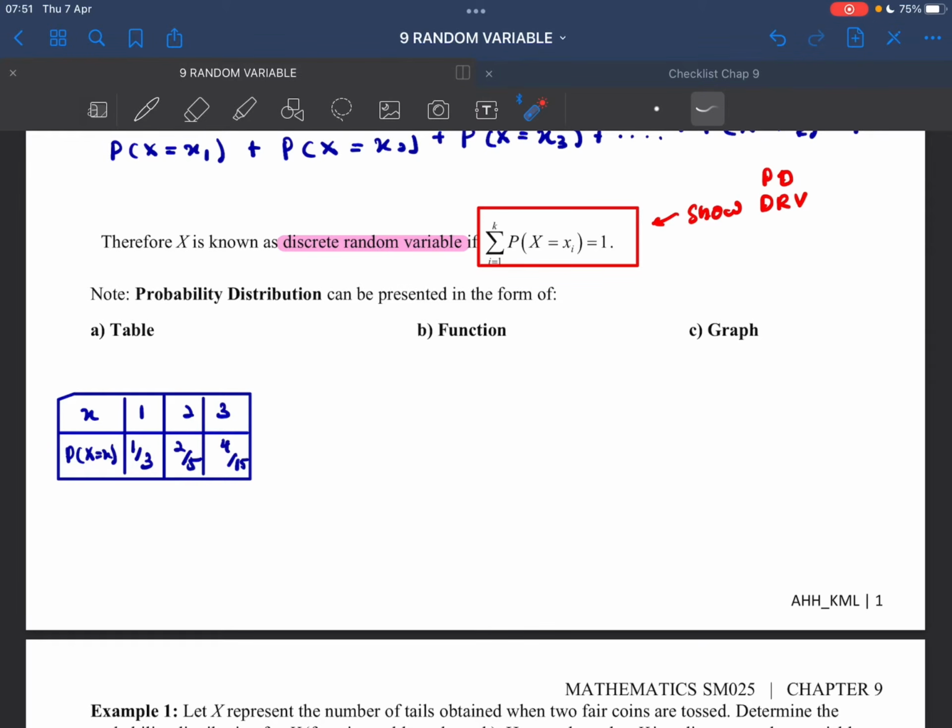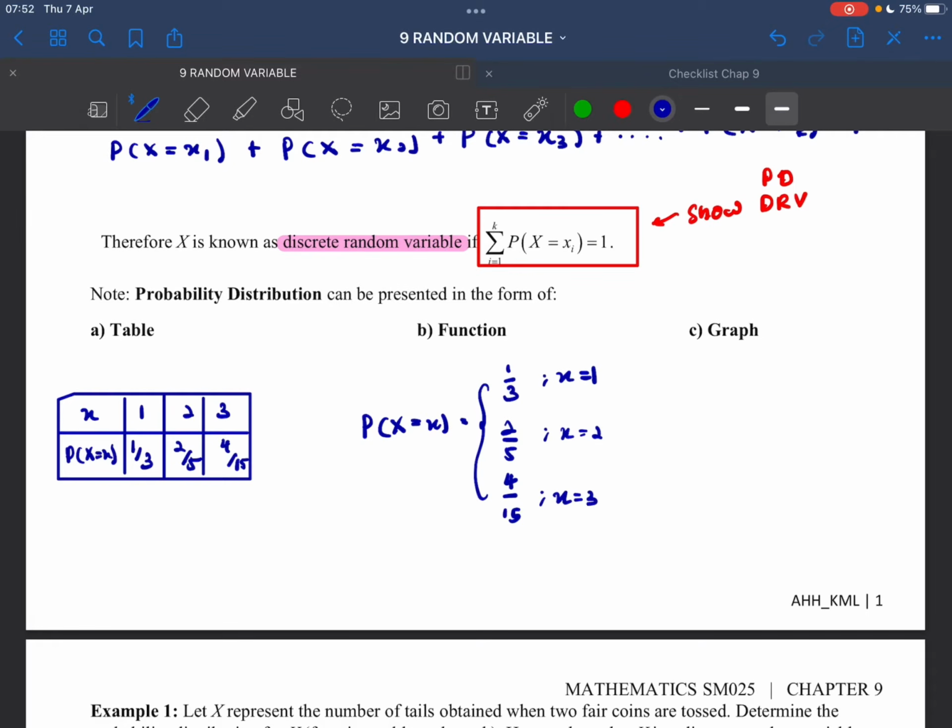Alright, so if you want to represent this data as a function, it will be like this. P(X = x), this is the symbol for probability distribution. So in function form, we will draw it like a piecewise function. So that will be 1 over 3, the probability, and we have 2 over 5, and we have 4 over 15. And this will be your x. x equals 1, x equals 2, x equals 3.